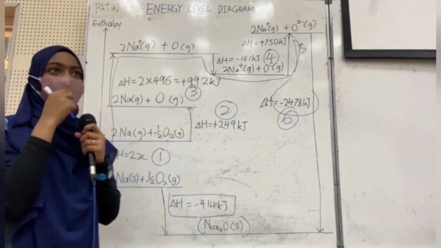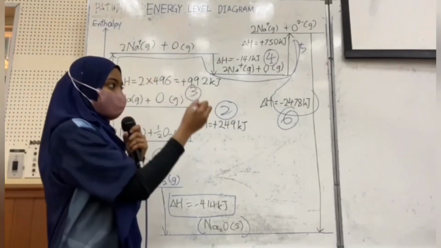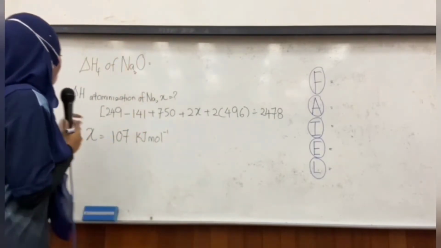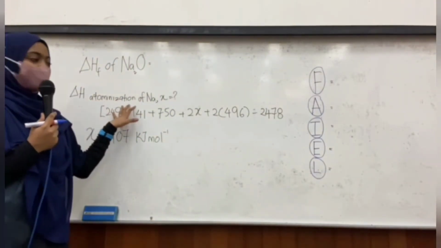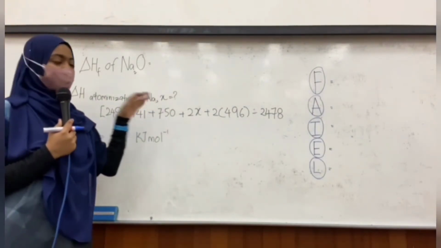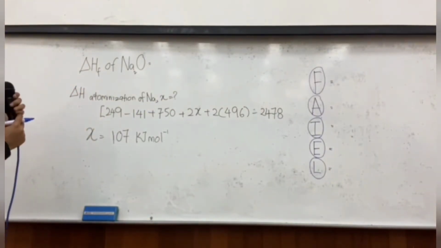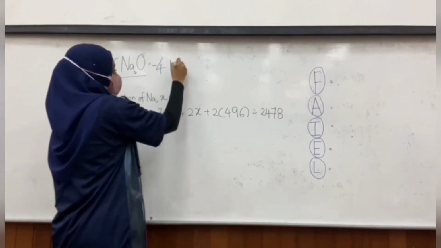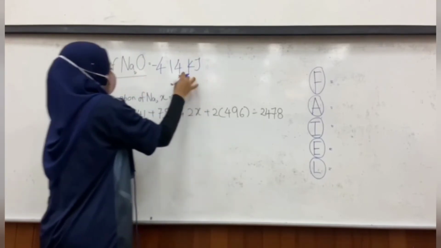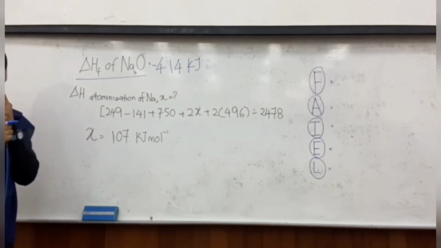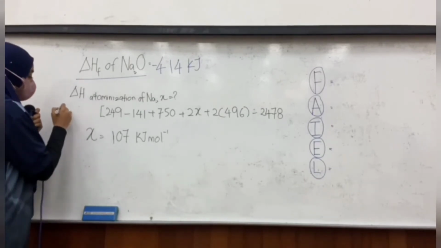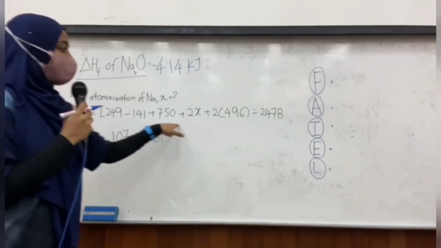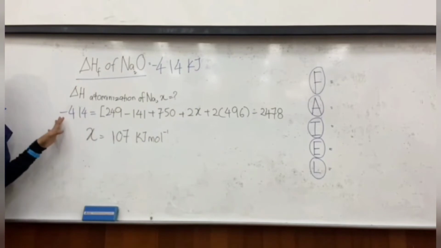Now I will show you how to do the calculation. Okay, let's start on calculating the enthalpy of atomization of sodium, which is X. So, firstly, we follow the flow, which equals, when we calculate all this, we get negative 415.